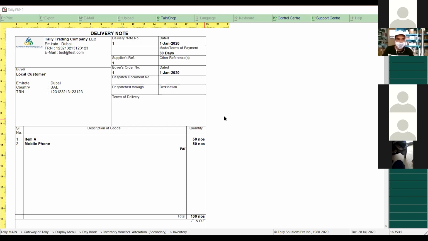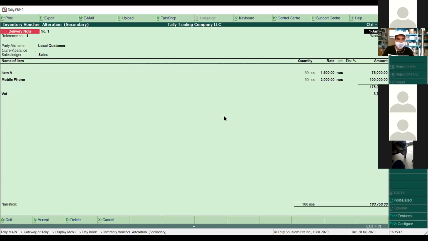So what is the next voucher? The next voucher was we had to prepare the sale invoice. How can we prepare the sale invoice for the customer? How can we track this delivery note to our sale invoice?